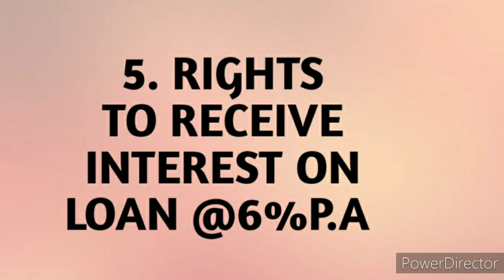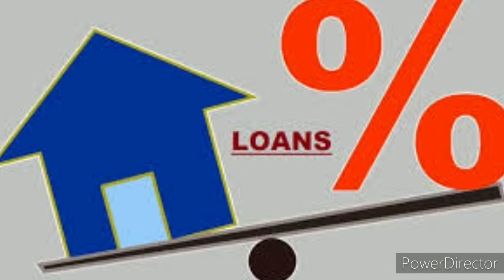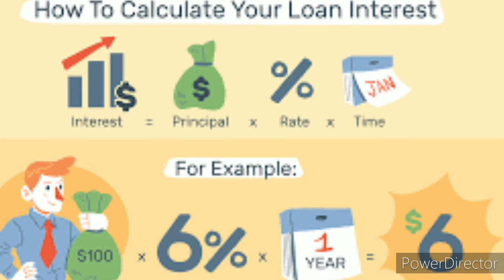Fifth is the right to receive interest on loan or advances. If a partner has advanced a loan, the partner has the right to receive the interest thereon at an agreed rate of interest which is mentioned in the partnership deed. In case the rate of interest is not mentioned in the partnership deed, then he will be entitled to receive interest on the loan at 6% per annum according to the Partnership Act 1932.